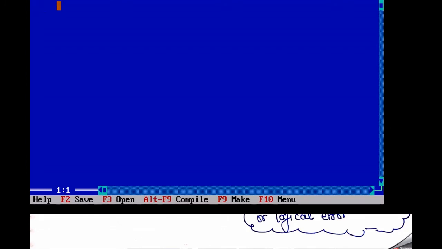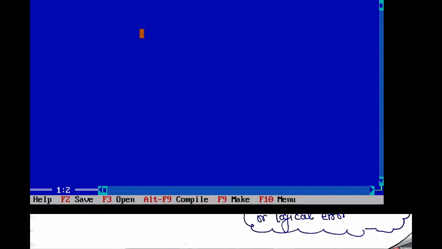So from here we can see this is a type of editor for our programming language. Okay, so here we can see there are so many options: file, edit, search, run, compile, debug, project, options, window, and help also. This is our editor page where we can write our programs, and after writing we can save the files. Here I already saved the file, the name is trial.c. So first I'm going to write our program as I discussed with you.